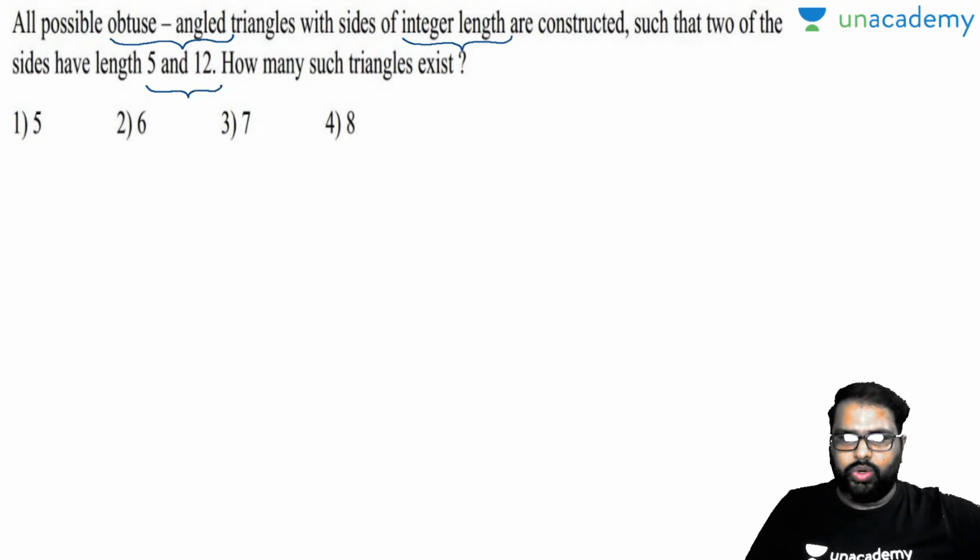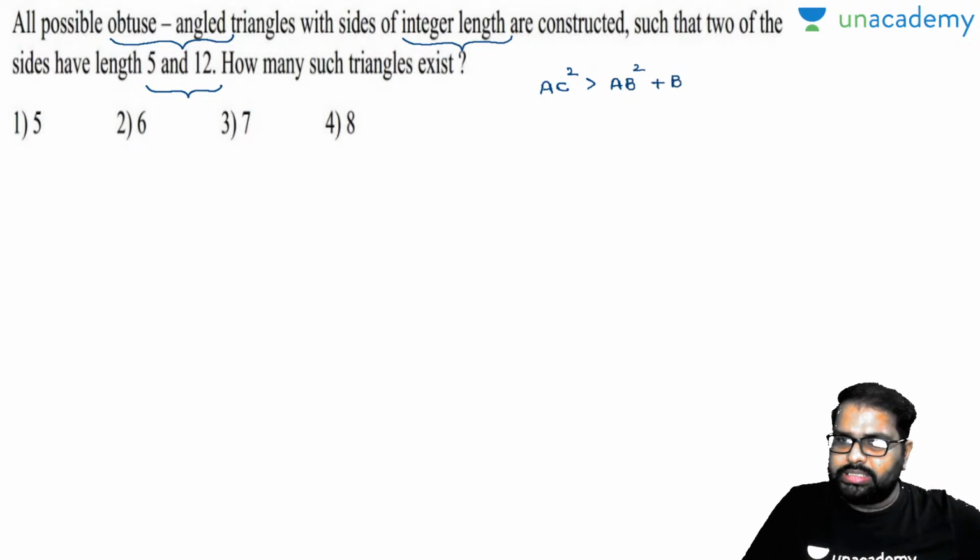Now everybody knows, in an obtuse angle triangle, your AC square must be greater than AB square plus BC square. First of all, this property has to be exactly matched. Am I right or wrong? Will you accept this with me for obtuse angled?